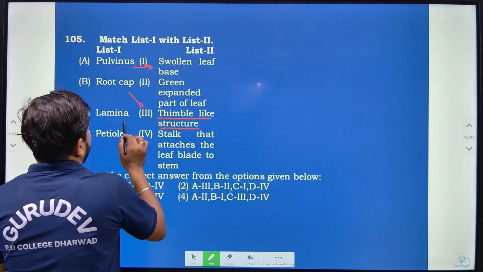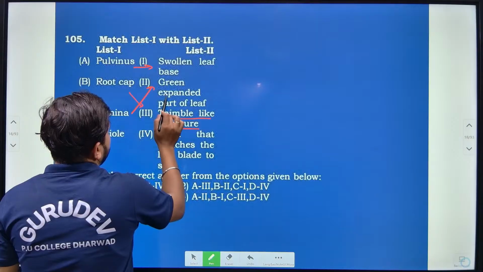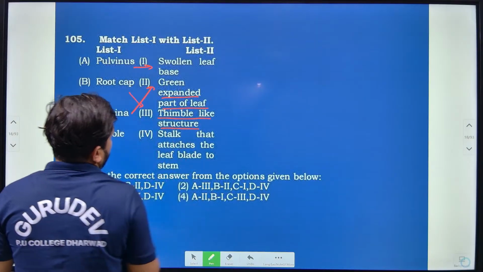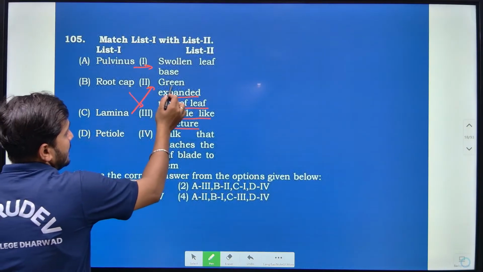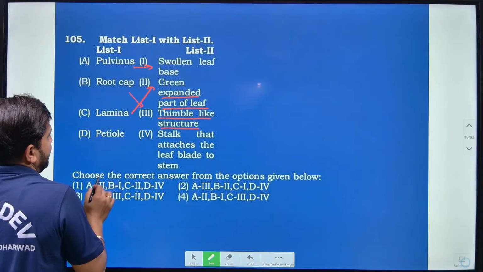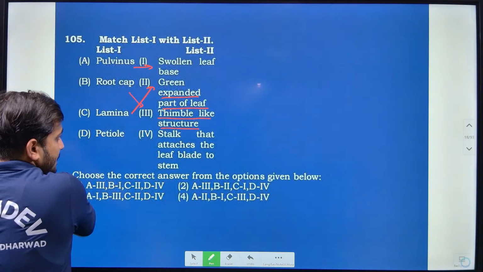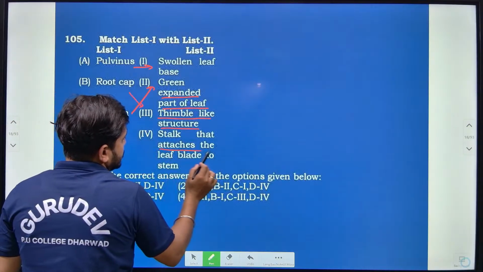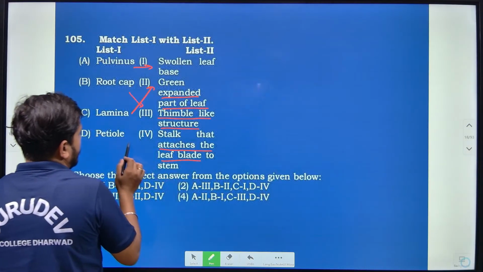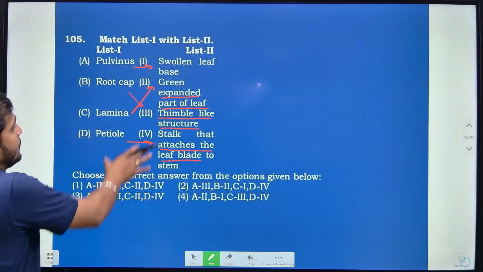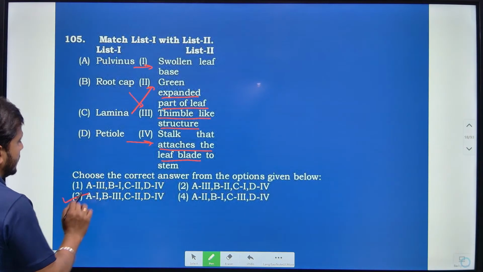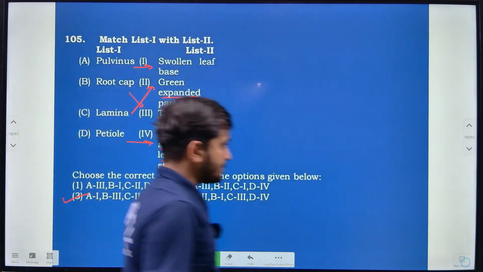Then lamina is the green expanded part of the leaf. Then petiole is a stalk that attaches the leaf blade to the stem. So according to this, if you consider the match, option 3 is correct here, right?